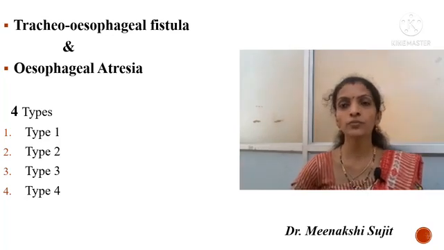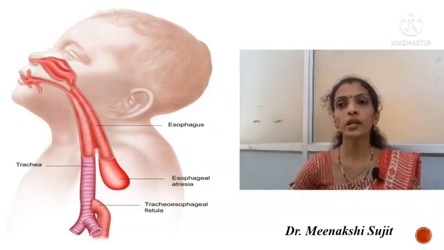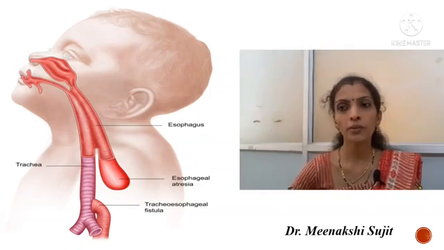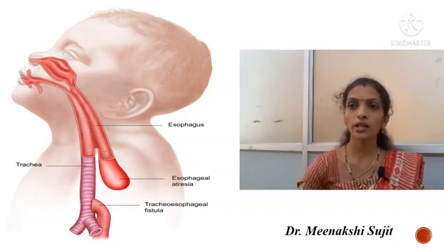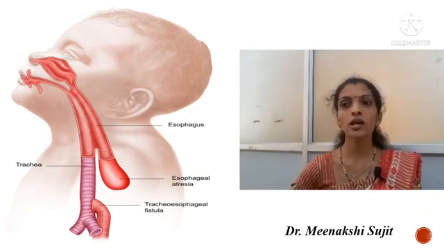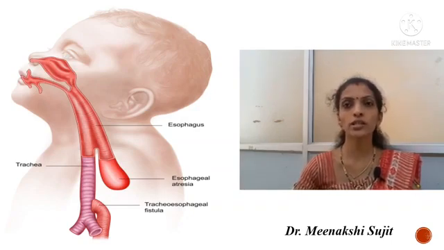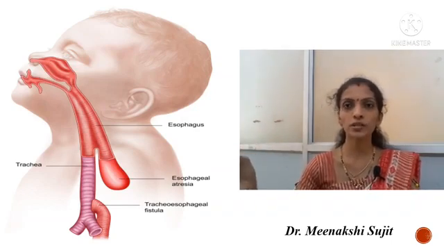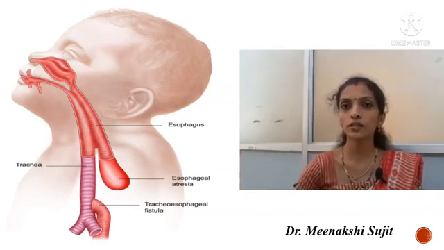Coming to the clinical features present in this tracheoesophageal fistula, there will be regurgitation of saliva or feeds because of the fistula and atresia. Spitting up or vomiting of the feeds will be present. Aspiration, choking, cyanosis and respiratory diseases are common here. Aspiration pneumonia, associated anomalies of vertebral, anorectal, tracheoesophageal and renal systems will be present, or gastroesophageal reflux will be present. Reactive airway disease will be present. These all will be clinical features in tracheoesophageal fistula.